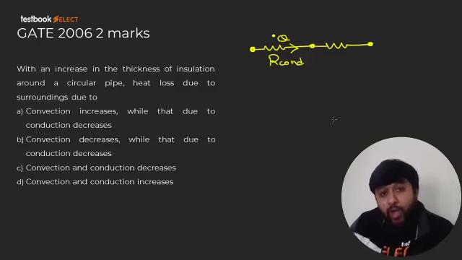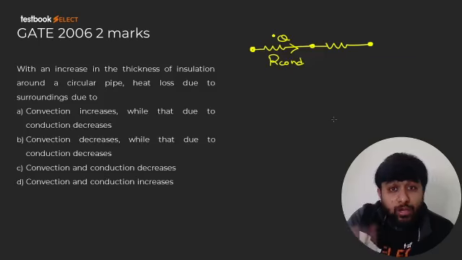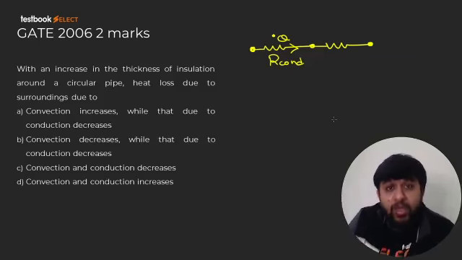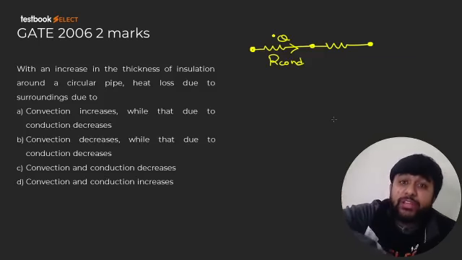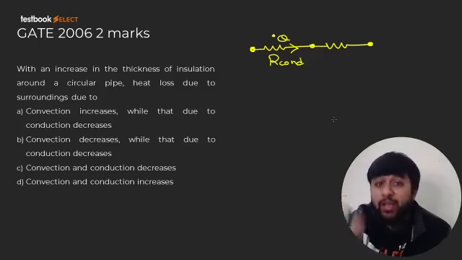Now if you increase or decrease R2, the total resistance will change, and accordingly the total heat transfer rate will change. But at any time instant, whatever the heat transfer rate is in R conduction, the same will be the heat transfer rate in R convection.